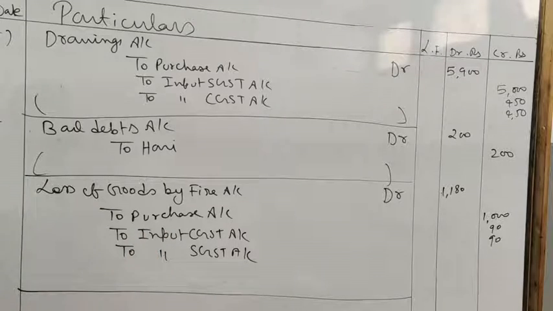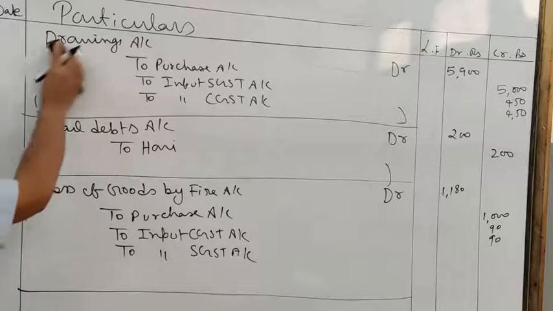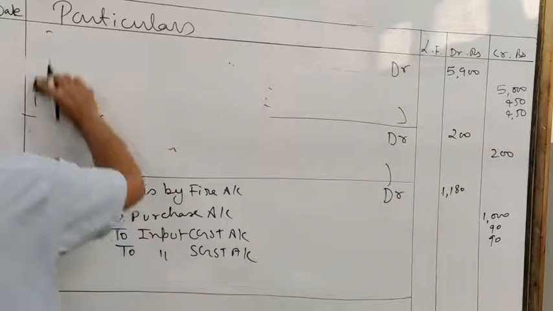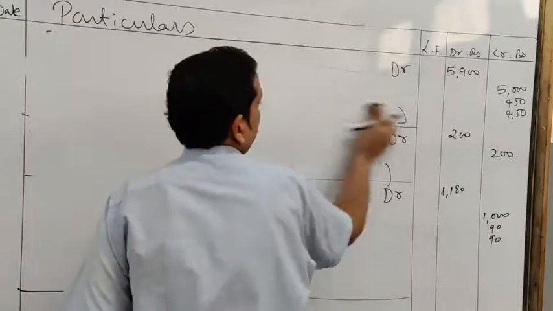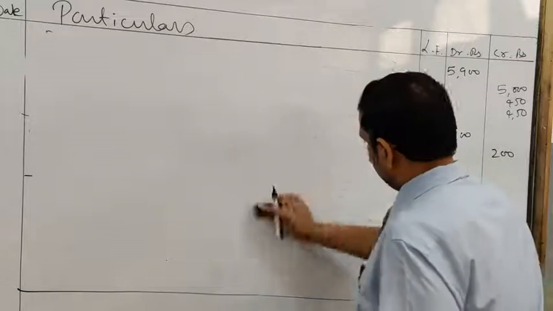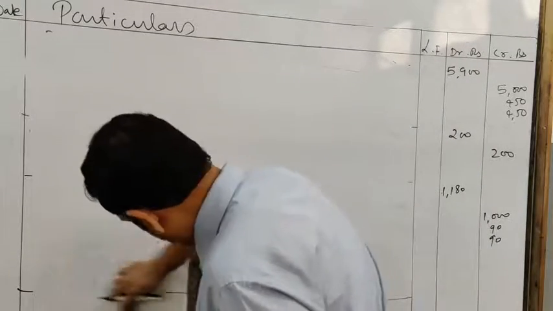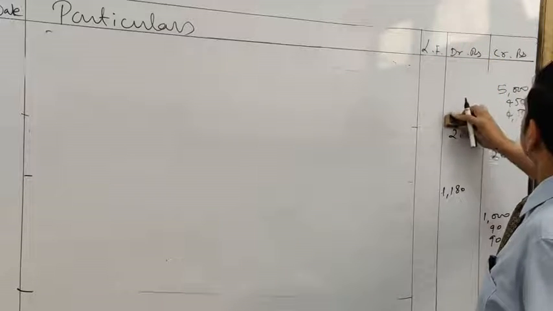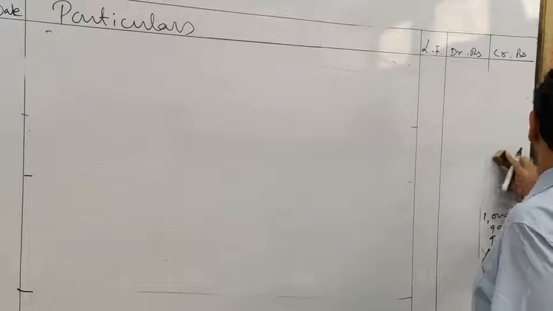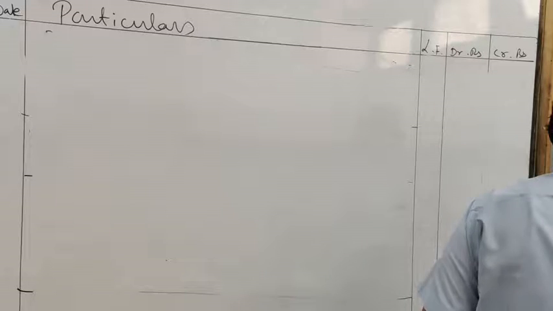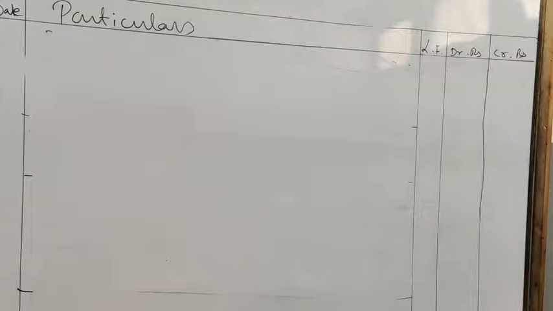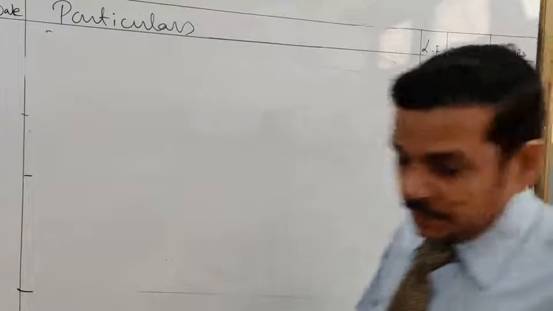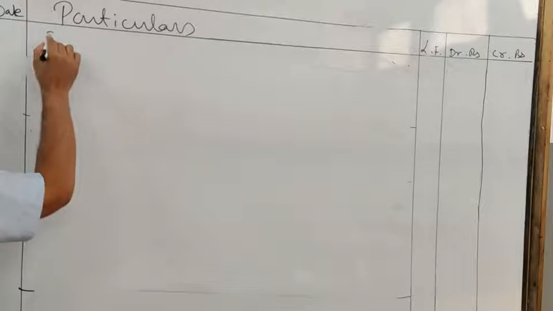Okay, so we have recorded the loss of goods by fire. Now we are going to submit the claim. So I am again erasing this. Now the claim is submitted to insurance company.